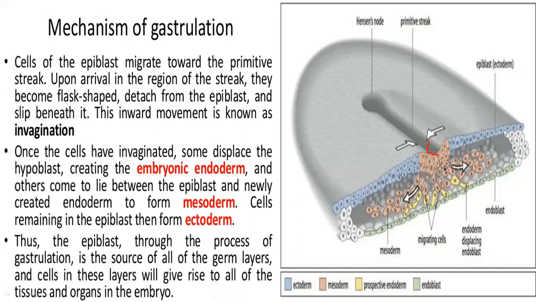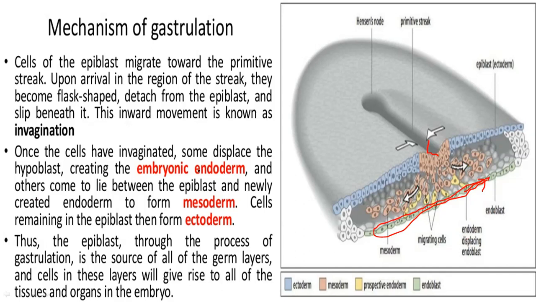Then they move again deeply inside, replacing these cells. These are hypoblast cells, or these are called endoblast as well. So these cells displace the endoblast cells, and they take their place here, and they attach here and they form endoderm. Some cells move inward because there becomes a cavity, and this becomes mesoderm.